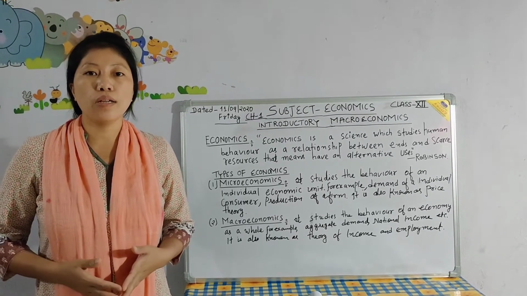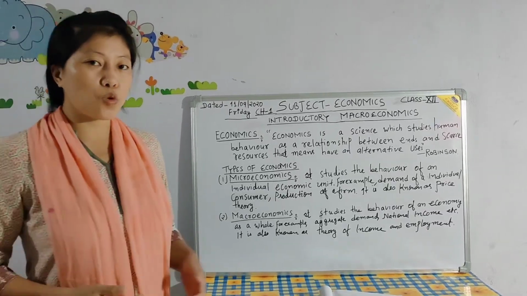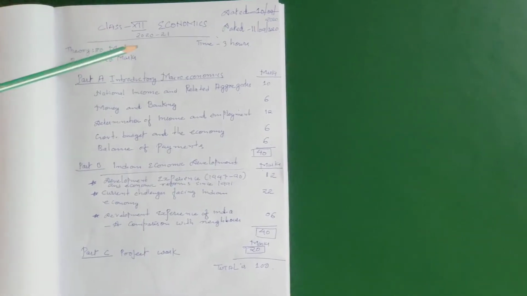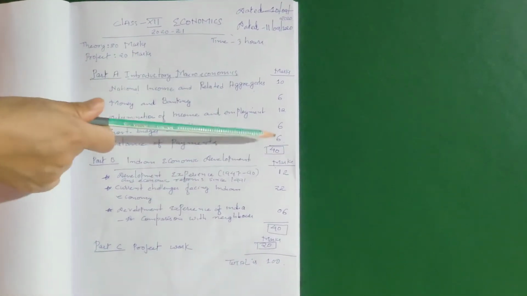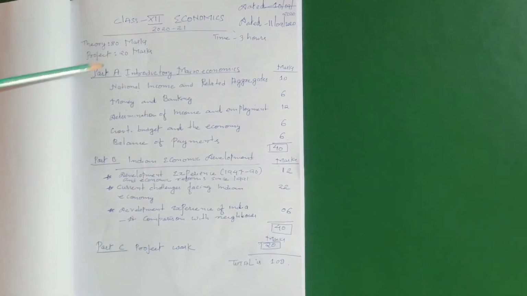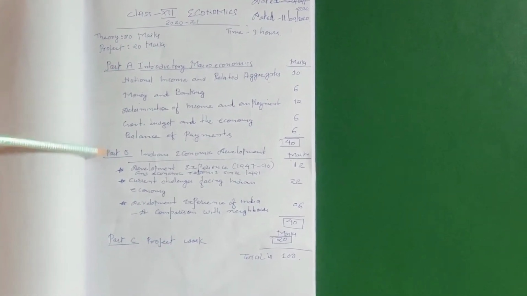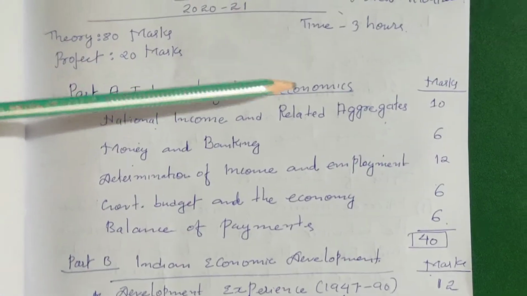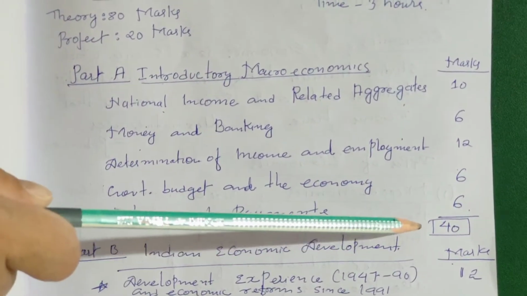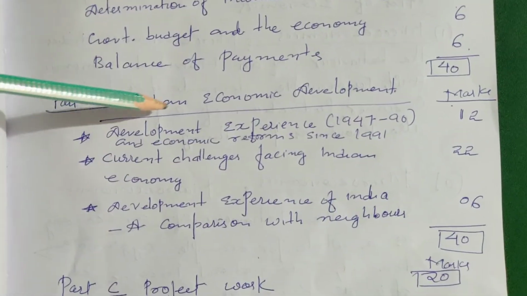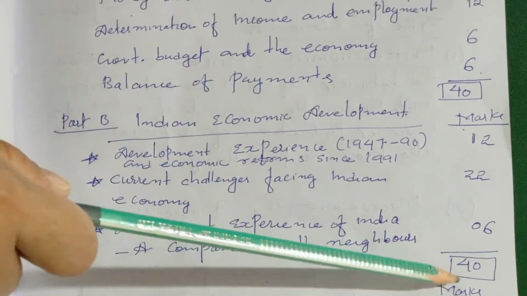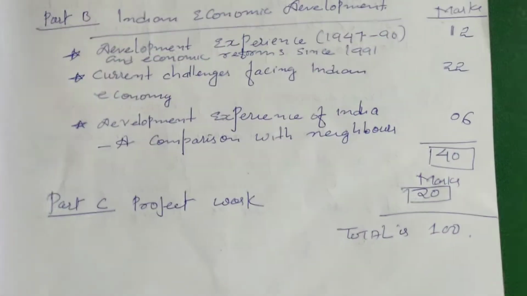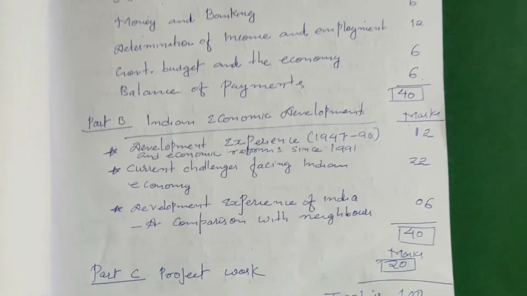Now let us come to the syllabus of class 12. First of all, let us see the syllabus of class 12 economics and its marks distribution. In class 12 economics, there are three parts: part A, part B and part C. Part A is introductory macroeconomics, which carries 40 marks in your exams, and part B is Indian economic development, which carries 40 marks in your exam, and the project work carries 20 marks. So the total is 100 marks for your exam.